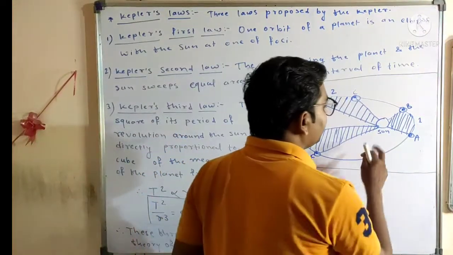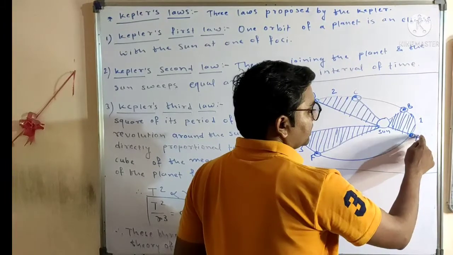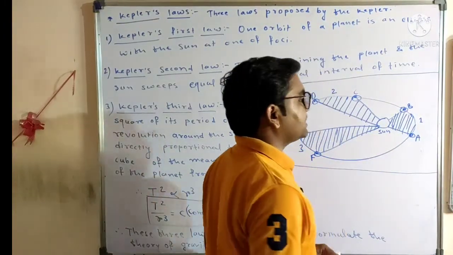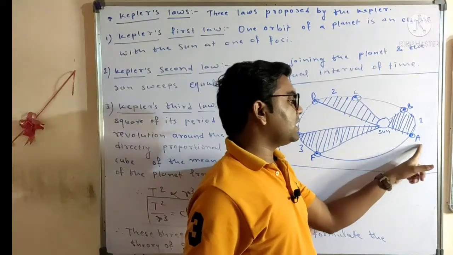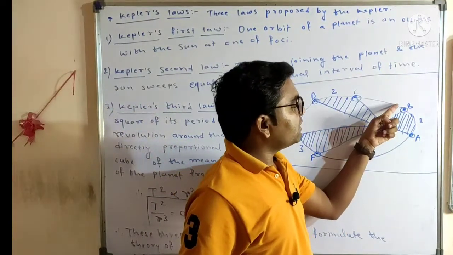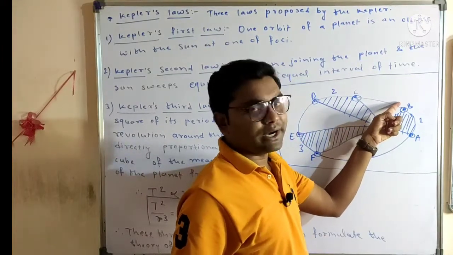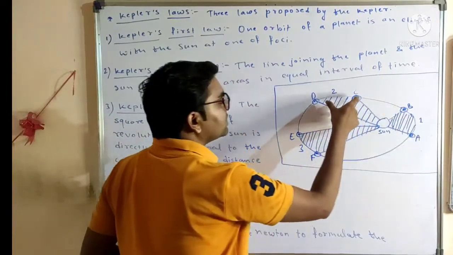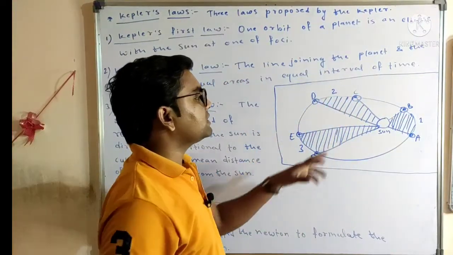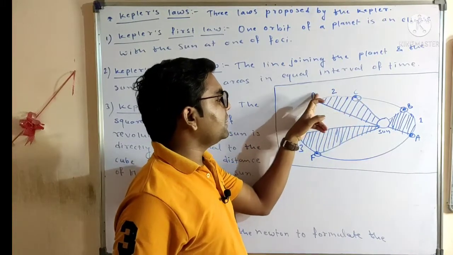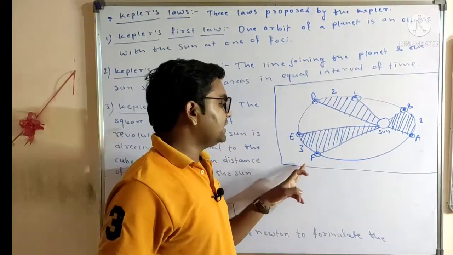This is the sun. If we consider that the earth takes 10 days to cover this distance, it means that 10 days before, the earth was situated at point A, and after 10 days it will be displaced to point B. And if we consider the same interval of time for C and D, it takes 10 days for C to D and 10 days for E to F.